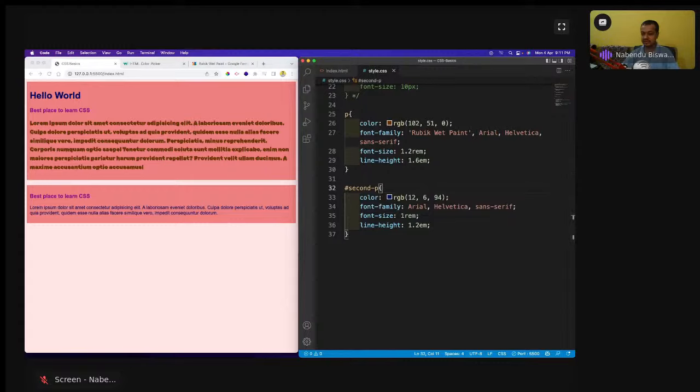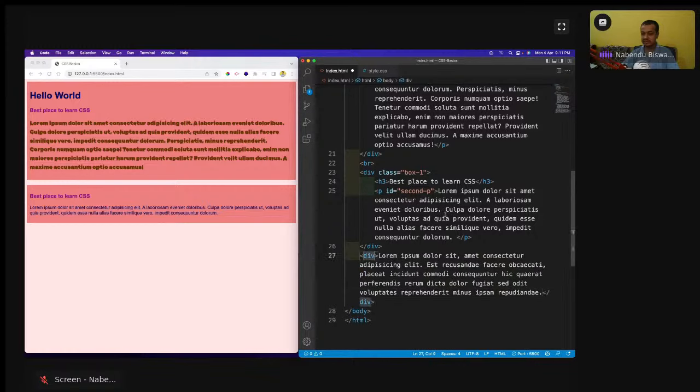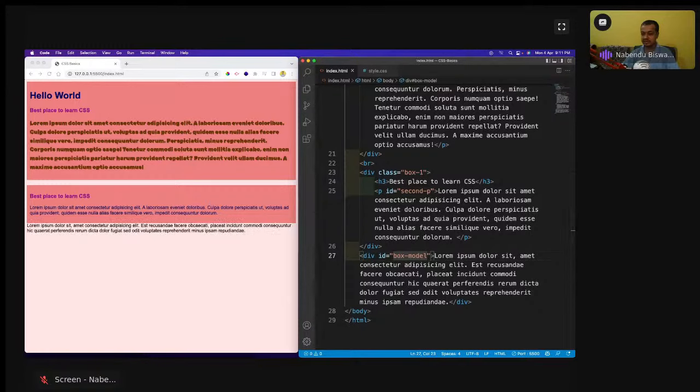So now we are going to look into a very important thing known as the box model. Box model is a very important interview question also. In this box model, we are going to learn about margin, padding, and all these things. As I told you, it's a very important thing to learn. So for this box model, I'm going to come here, and after this div, I'm going to add a div of lorem, and again id equal to box model. I've done box model, and this is normally shown like this.